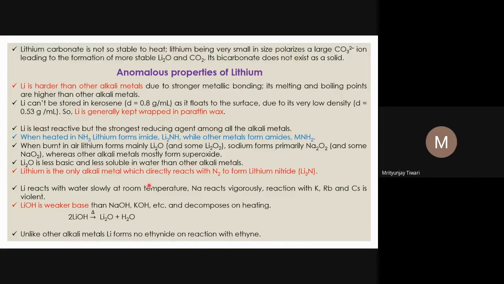Lithium is the only alkali metal which directly reacts with nitrogen. This reaction we have seen. Lithium is the only alkali metal which can directly react with the nitrogen of dry air to form lithium nitride. In lithium nitride, nitrogen is N3 minus. Lithium cation has a single charge, and nitrogen has three negative charges, so three lithium ions are required to balance the charge of one nitrogen. So the compound we form is Li3N.